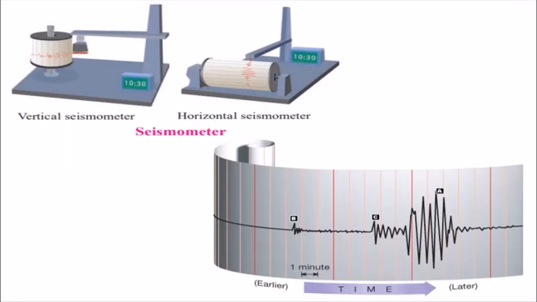Now there is a scale which records the intensity of the earthquake. If you have to measure the intensity of the earthquake, we use the Richter scale. You have to remember this, that the Richter scale is used to measure the intensity of the earthquake, and this is a mathematical measuring unit to record the earthquake intensity.